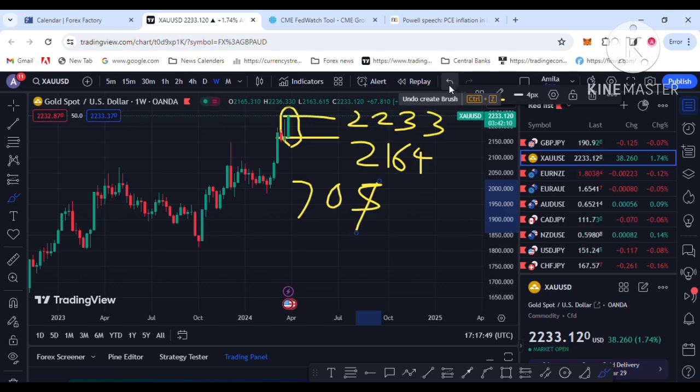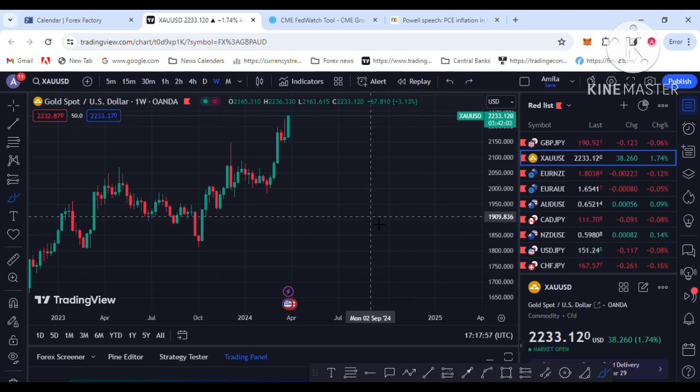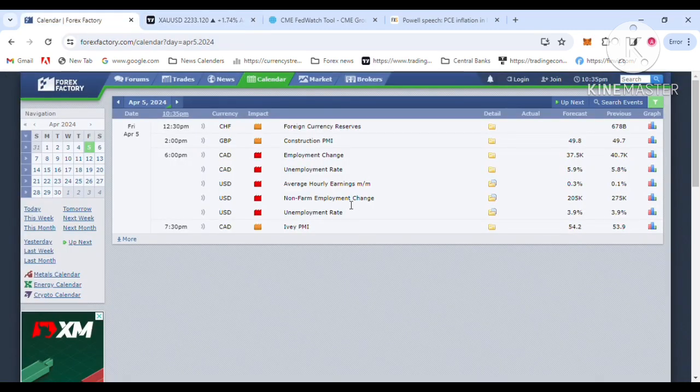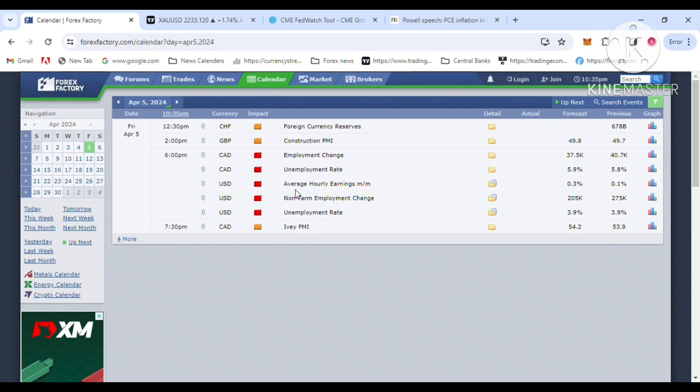Let's move to the important economic events next week. I am going to the Forex Factory website. Next week, the labor data is the most important for the US dollar. Next Friday the non-farm payroll will be released, along with the unemployment rate and average hourly earnings.